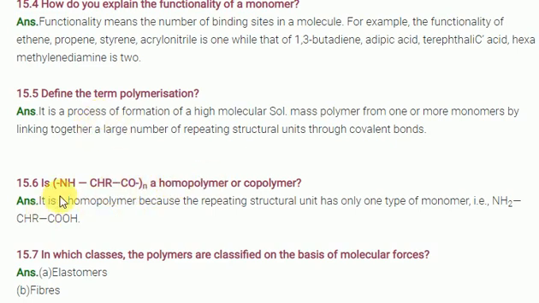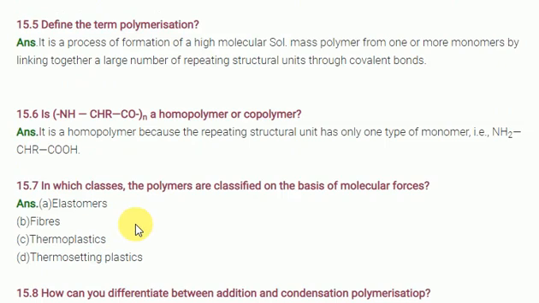Next one, look at the given: is this a homopolymer or copolymer? They given it is a homopolymer because of the repeated structural unit only. Look at this one, this is one repeated structural unit only. It's called copolymer. Okay, sorry, here this is the homopolymer. This is a homopolymer, repeated structural unit. This one is NH2 CHR COOH.